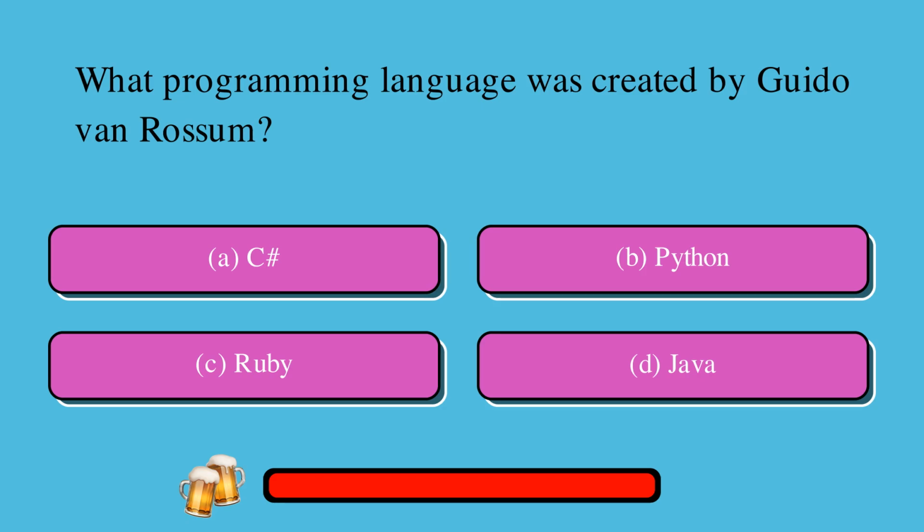Let's get started with some programming languages trivia. What programming language was created by Guido van Rossum? Is it A, C# or B, Python or C, Ruby or D, Java? The correct answer is B, Python.